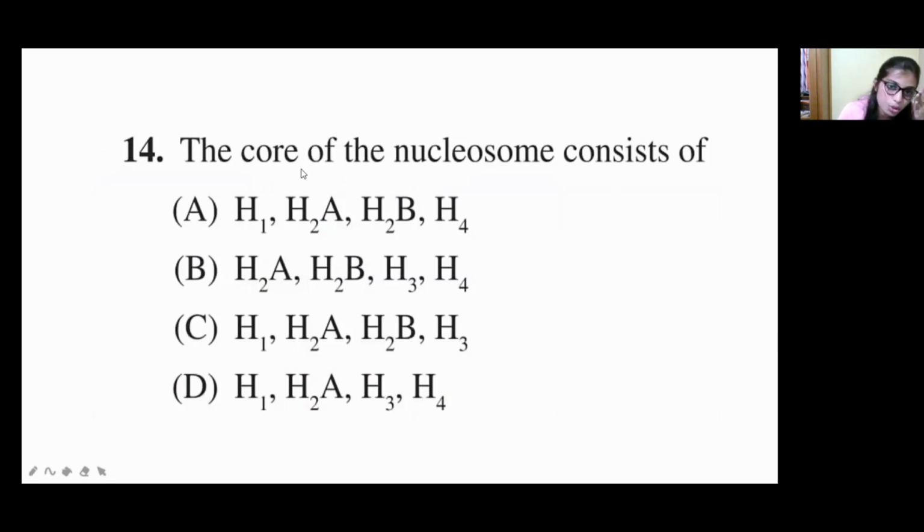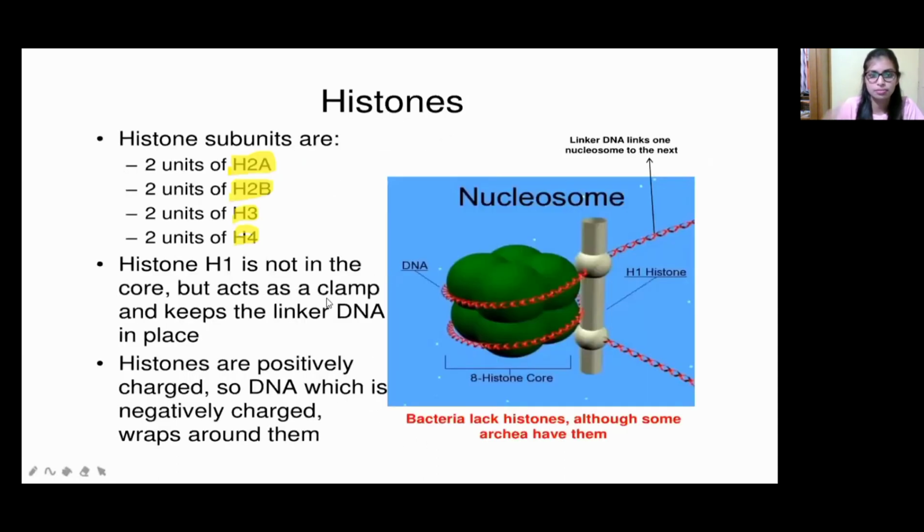Now let us move on to the next question: the core of the nucleosome consists of what? Option A, H1, H2A, H2B, H4. Option B, H2A, H2B, H3, H4. Option C, H1, H2A, H2B, H3. And option D, H1, H2A, H3 and H4. So what is H? H is nothing but histones.